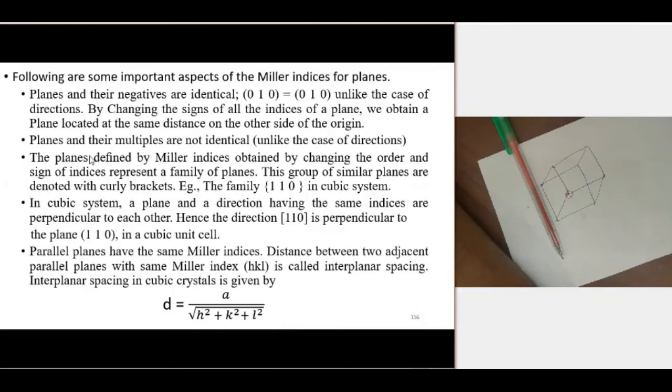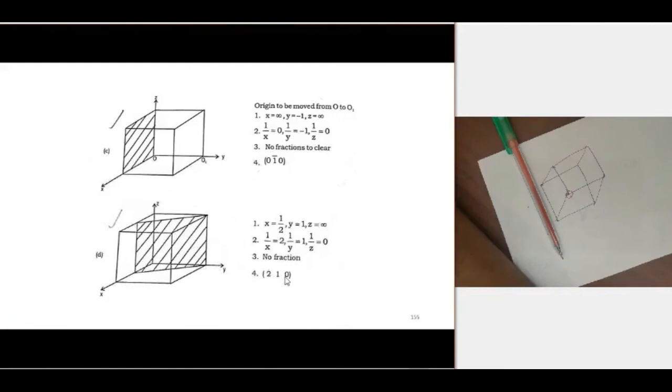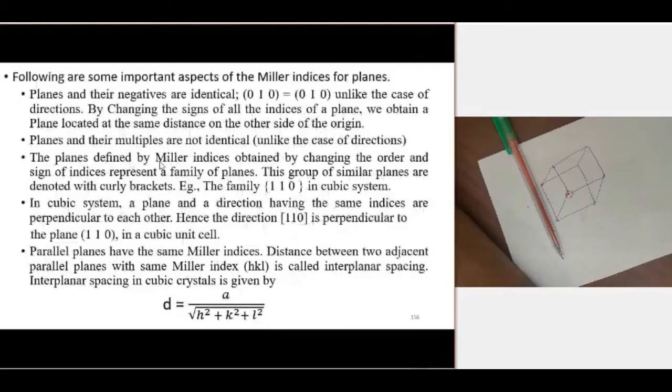But in case of planes, the planes and their multiples, for example, if we multiply 210 with a common factor, both are not the same. The planes defined by Miller indices, obtained by changing the order and sign of indices, represent the family of planes. This group of similar planes is denoted by a curly bracket. Similar to the family of directions represented between angle brackets, here the family of planes is represented within the curly bracket.